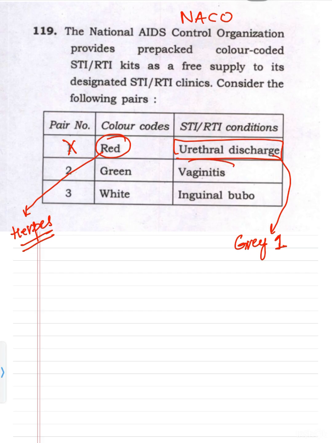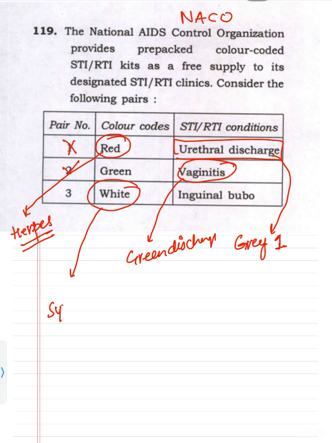Second is green, vaginitis. So we remember vaginitis by Trichomonas vaginalis. It gives the green color discharge. So this is correct, by the green color discharge. So second is correct.